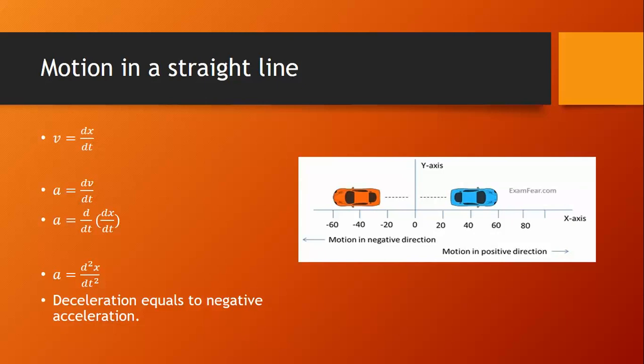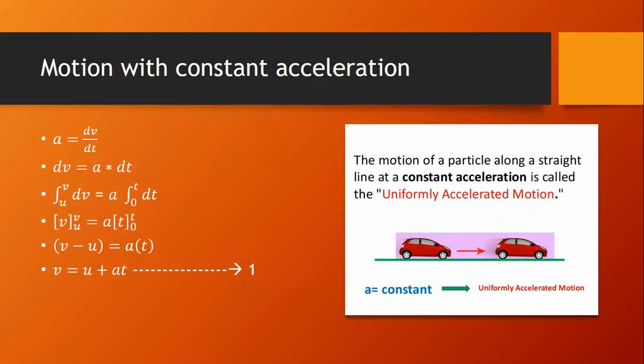Now let's see the motion of a particle in a straight line with constant acceleration. Let's say a car is moving in a straight line with a constant acceleration, that is, a uniform acceleration. The initial velocity of the car is u at t equals 0, and the final velocity of the car is v at time t equals t seconds.